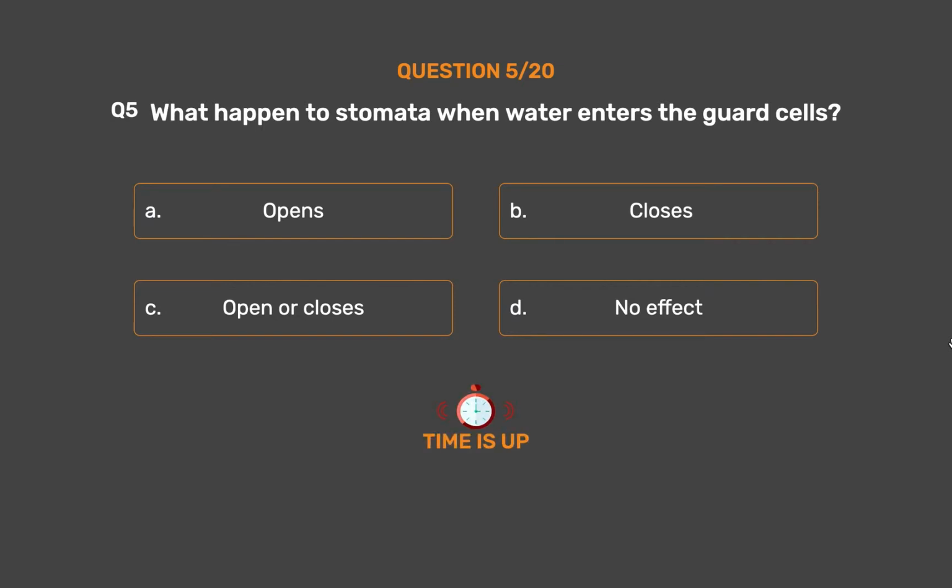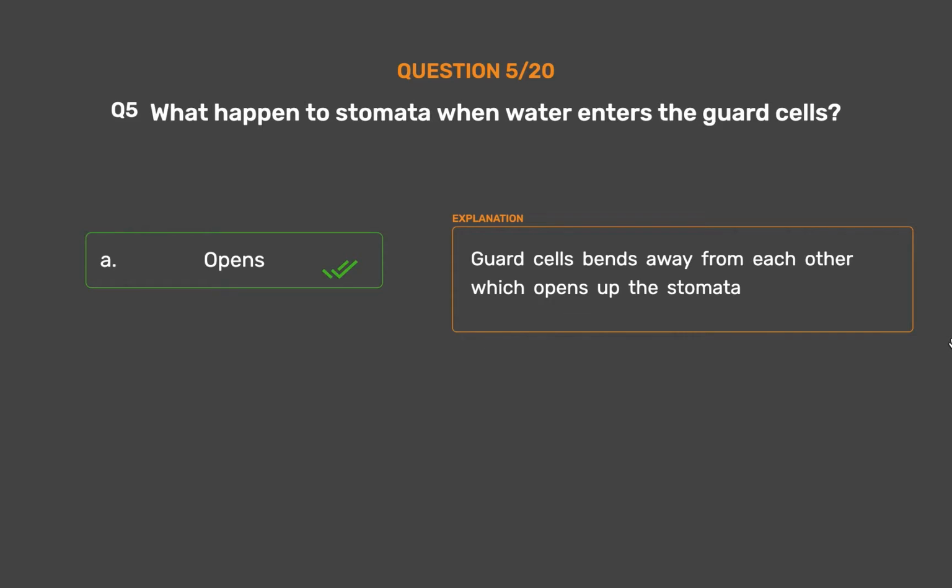The correct answer is option A. Opens. Guard cells bend away from each other which opens up the stomata.